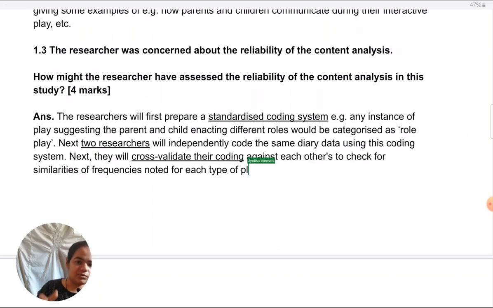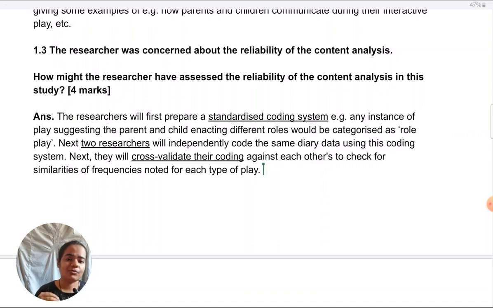Why are the researchers cross-checking their checklists like coding systems? To see whether both have categorized the same type of plays as occurring as frequently as the other. That's why. So again, this is how we are linking it. And I forgot to mention, actually, I should have in the beginning, like, to establish inter-rater reliability. I should have started that way. It's okay, now I've not written, so I won't add it there. I'll put it in the last point.